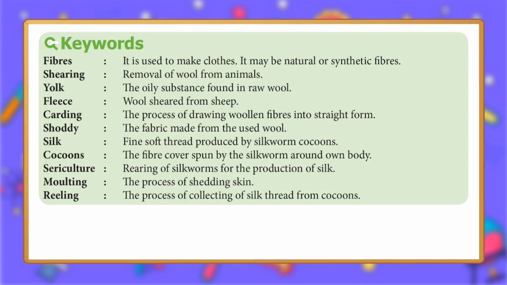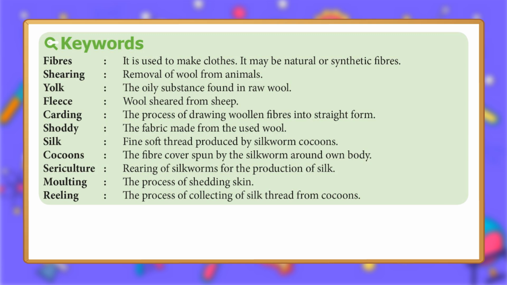Keywords. Fibers. It is used to make clothes. It may be natural or synthetic fibers. Shearing. Removal of wool from animals. Yolk. The oily substance found in raw wool. Fleece. Wool sheared from sheep. Carding. The process of drawing woolen fibers into straight form. Shoddy. The fabric made from the used wool.